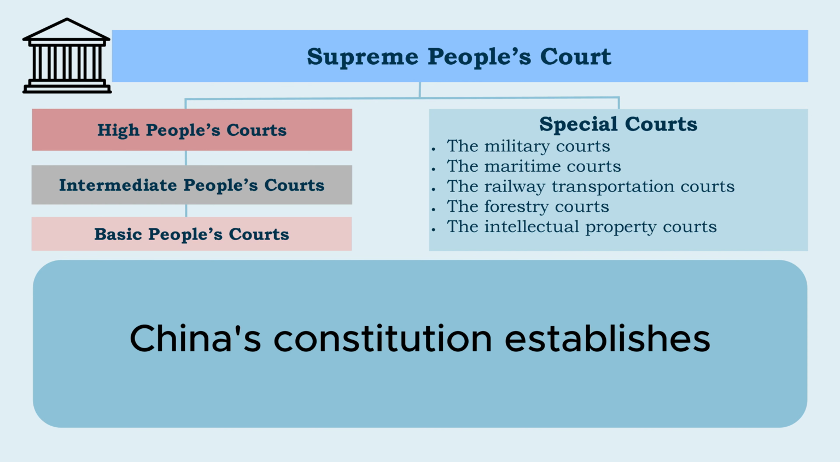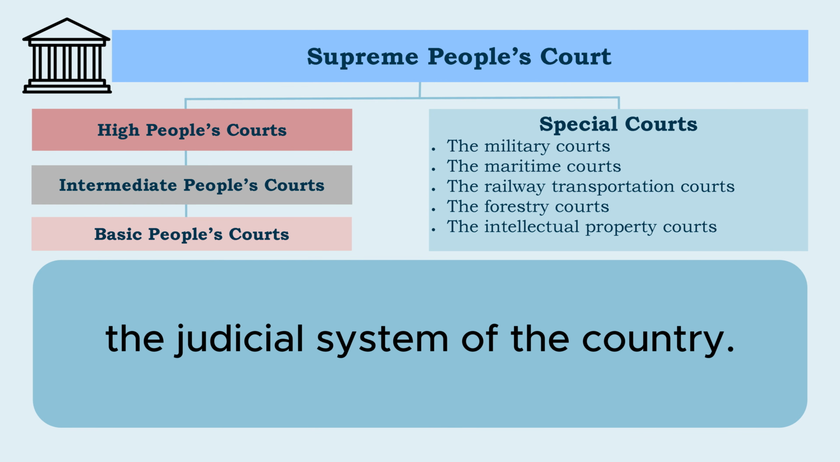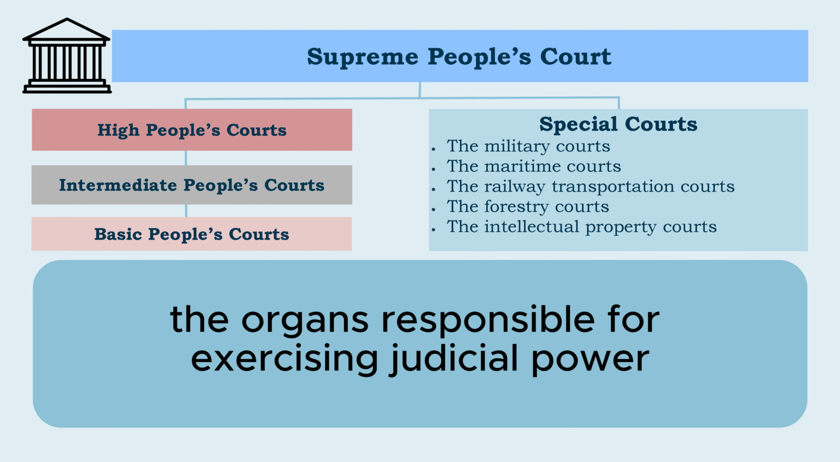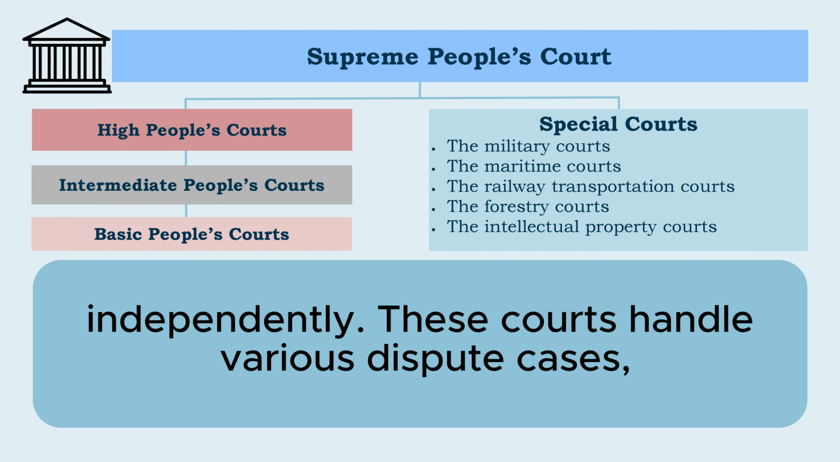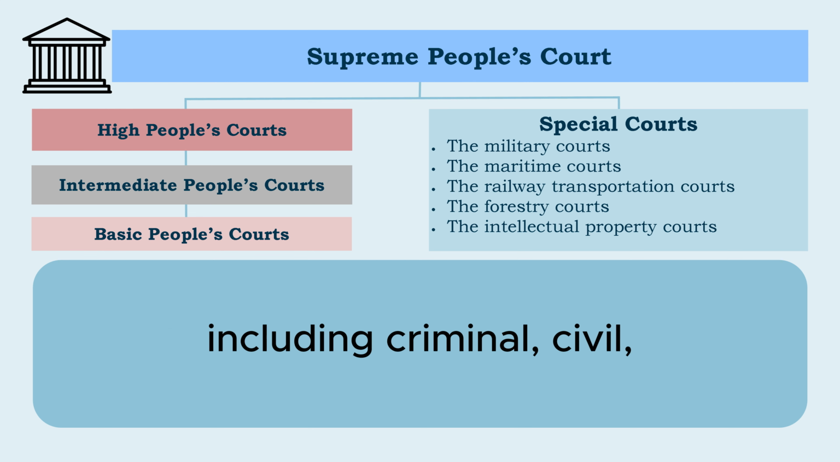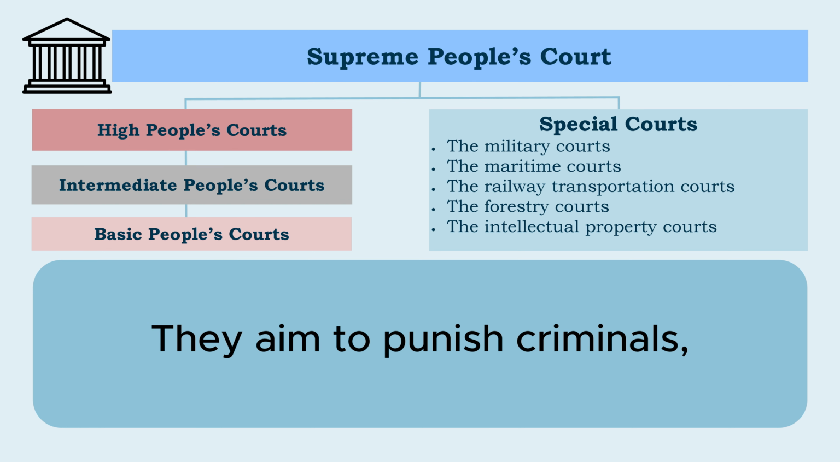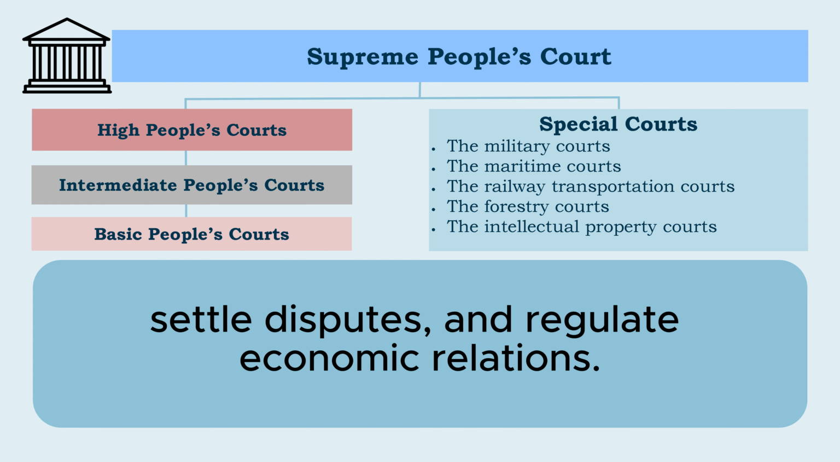China's constitution establishes the judicial system of the country. The people's courts are the organs responsible for exercising judicial power independently. These courts handle various dispute cases, including criminal, civil, administrative, maritime, and economic. They aim to punish criminals, settle disputes, and regulate economic relations.